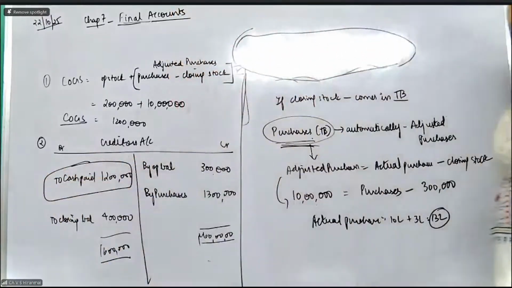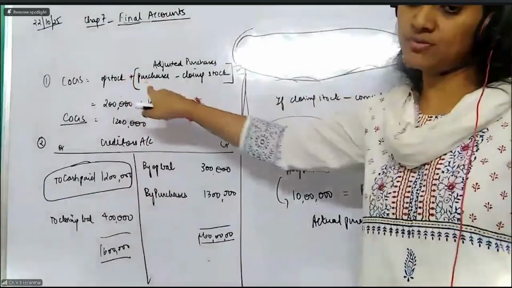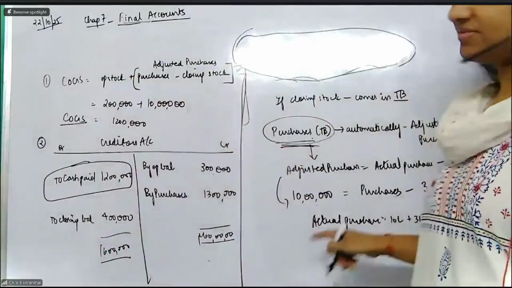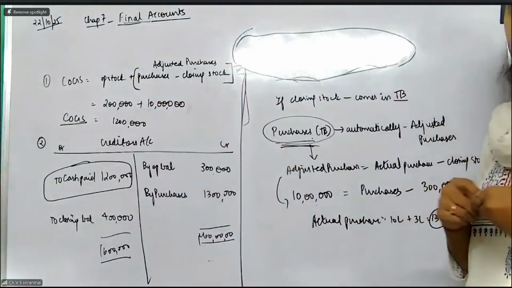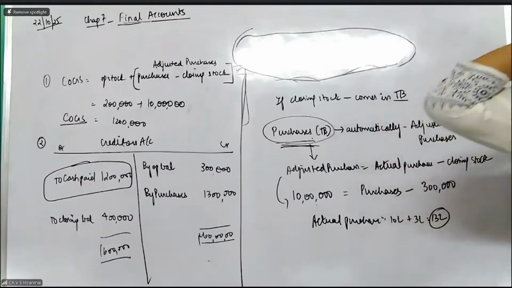That's all. So here we are using adjusted purchases in the cost of goods sold formula. Again, for creditors we are taking the actual purchases. So this was the concept I was talking about that we will be studying now.